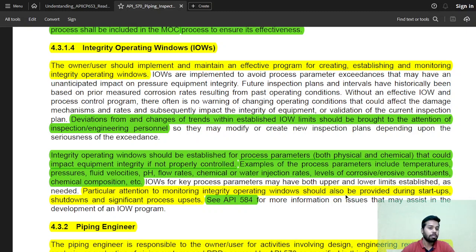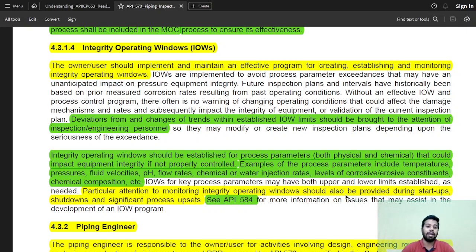Okay. The deviation from any changes of trends with the established IOW limit should be brought to the attention of the inspection engineering personnel. So they may modify or create a new inspection plan depending on the seriousness of the exceedances. Okay, so let's imagine you have a maximum allowable working pressure of 200 psi. Anything that goes beyond 200 psi will call for some additional inspection to assess whether the piping is safe or not, whether that IOW exceedance has caused some damage or not.